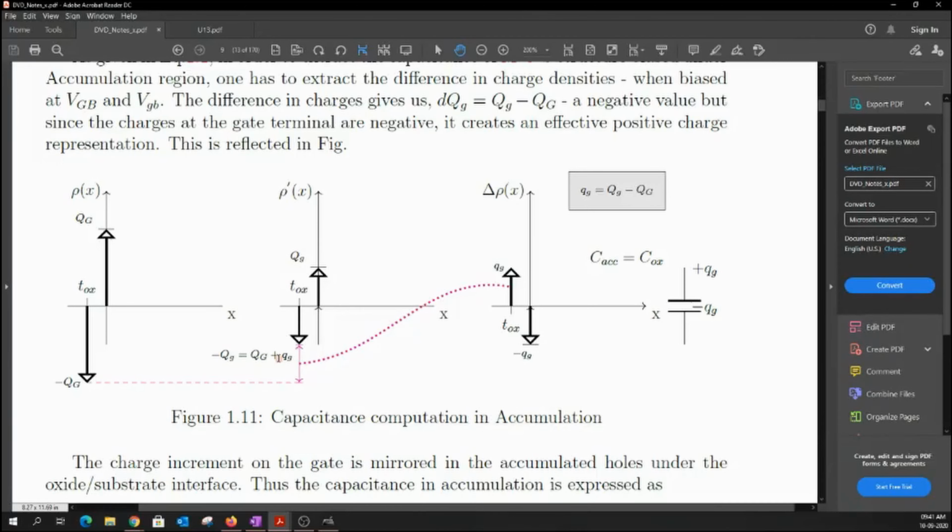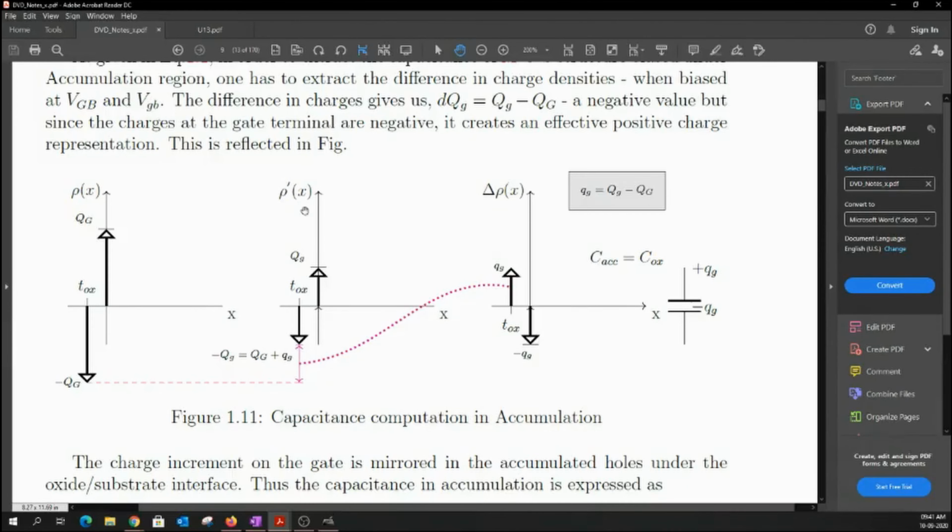Yes, it decreases, Sumant Kumar. When I apply a positive step input to a negative voltage, the effective negative voltage gets reduced, and due to this the effective charge also gets reduced. I always take the difference as rho prime minus the rho value.